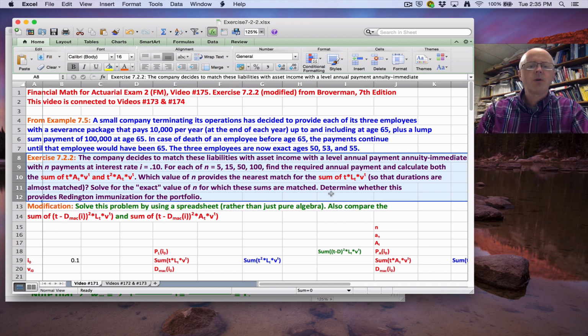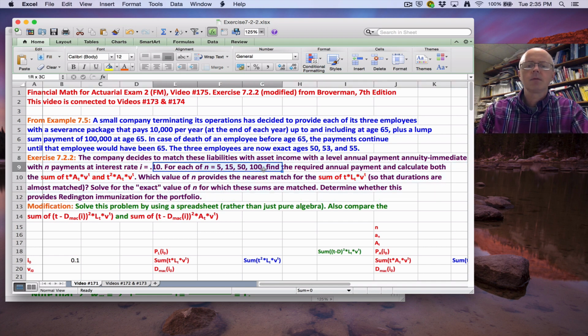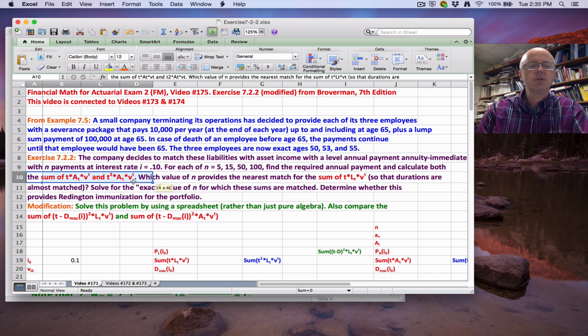For each of these 4 values of n that you see, 5, 15, 50, and 100, it seems funny to do the 100 one because that would be going long into the future. We want to find the annual required payment to match the assets with the liabilities and calculate the sum of these 2 kinds of quantities, where the ATs represent the asset payments and T is the times and V to the T is the present value discount factor raised to those times.